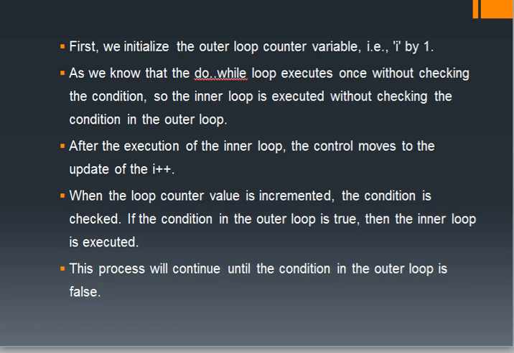What happens in a nested loop? First we check the condition, and based on the condition of the outer loop, it enters the inner loop and executes the inner loop statements. After that, it exits the inner loop and continues the outer loop, until the condition in the outer loop is false.